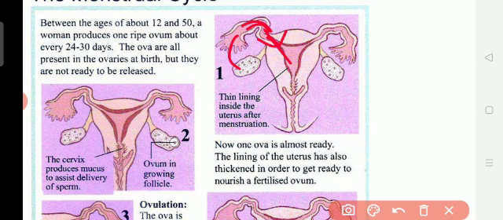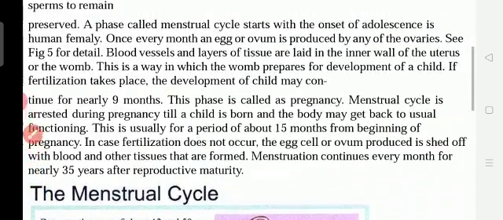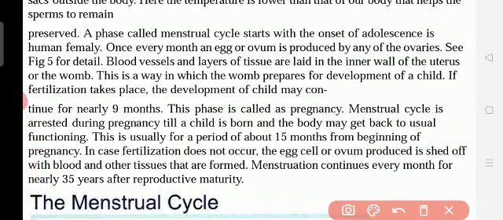It breaks, and then it comes outside in the form of blood. So the first time, in the adolescence age, when the girl grows and the ovum grows, it breaks and blood starts to come outside. This is the sign that the female has matured. Understand?